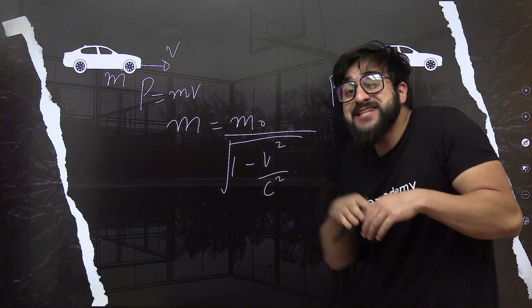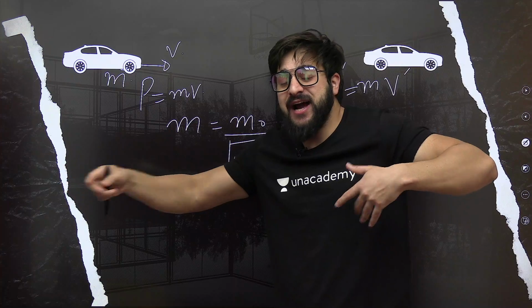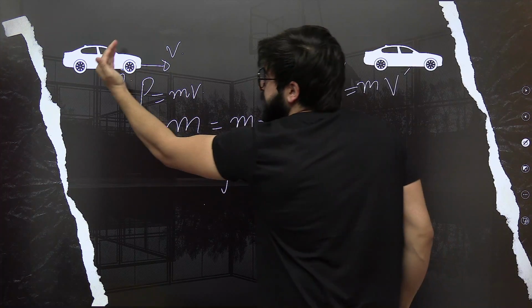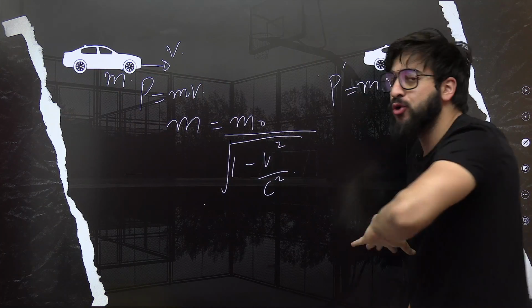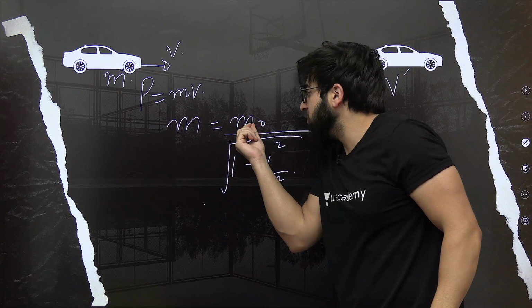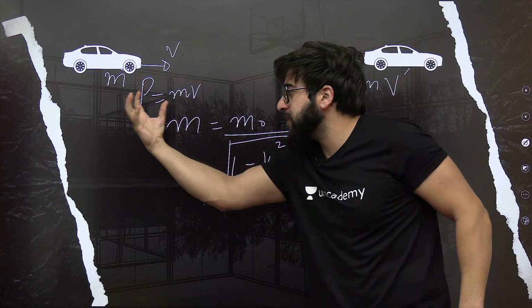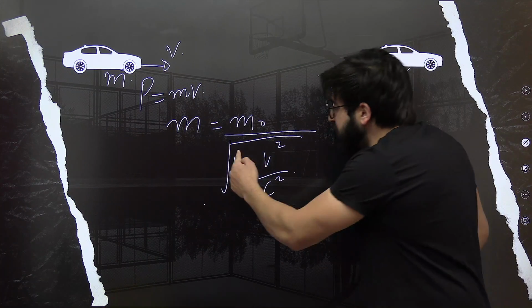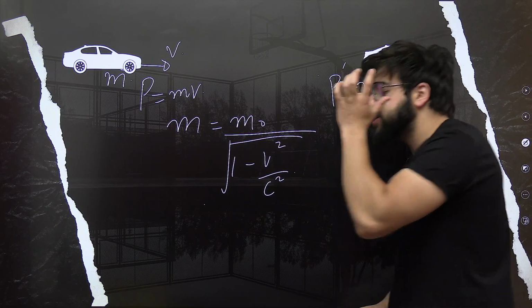What is this c? C is basically the speed of light. Understand? 3 into 10 raised to the power 8. Now, if you have to find the mass of this body whenever it is in motion, you'll put the mass of that body over here. Rest mass I'm talking about. So you'll put that over here, and 1 minus v square upon c square.